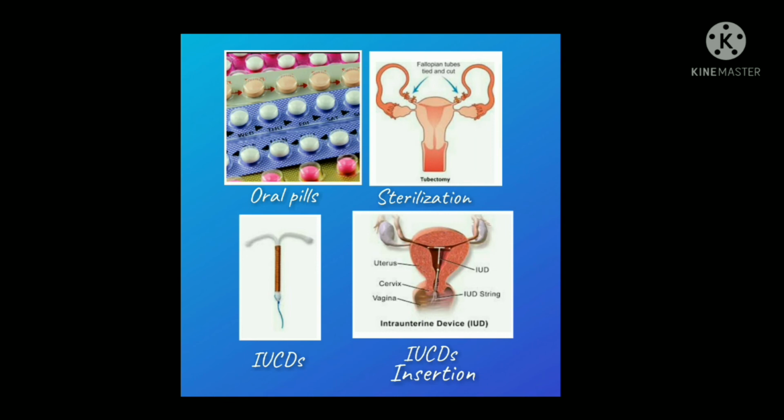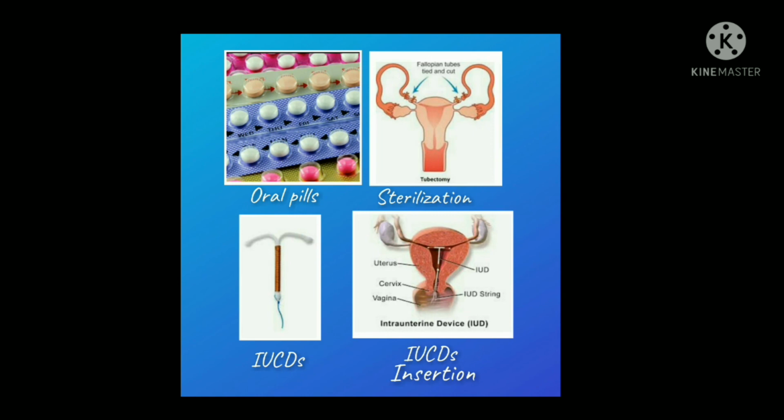IUCD side effects are backache, spotting, abdominal pain. And also, if the woman is pregnant or if there is any cancer of the cervix or vagina, or infection, in that condition we cannot insert the IUCD. And if there is severe bleeding, severe pain or infection, then we have to remove the IUCD.